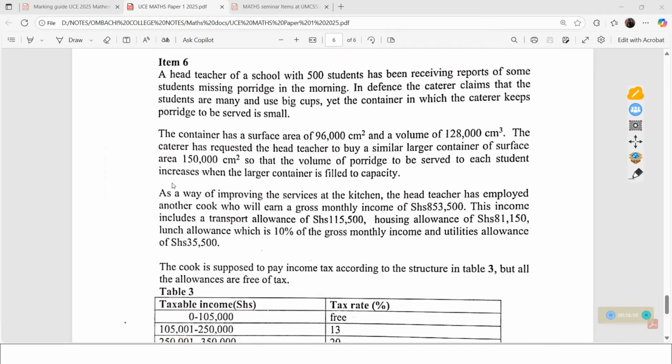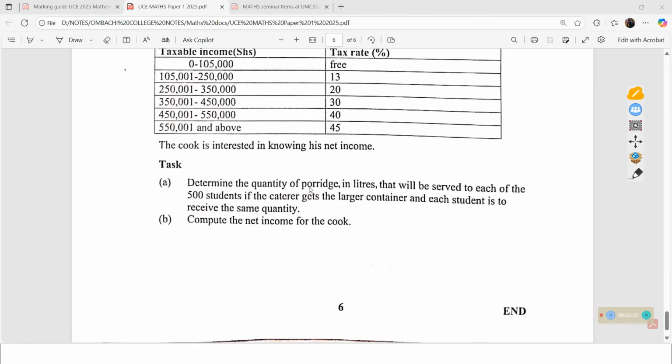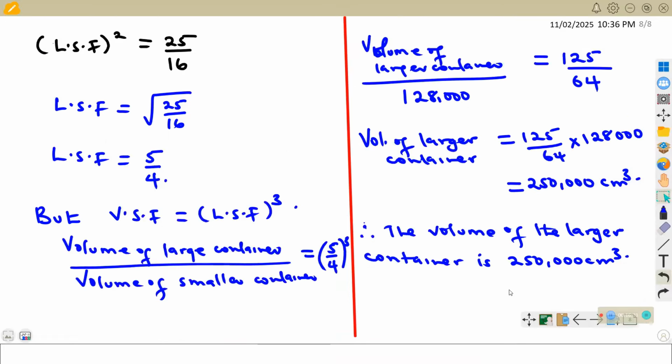So what will be our interest? They are saying here we need to determine the quantity of porridge in liters that will be served to each of the 500 students if the caterer gets the larger container and each student is to receive the same quantity. So we need the quantity in liters. After getting the volume of this container, we need to obtain this volume in liters. So let us see how best we can get that.